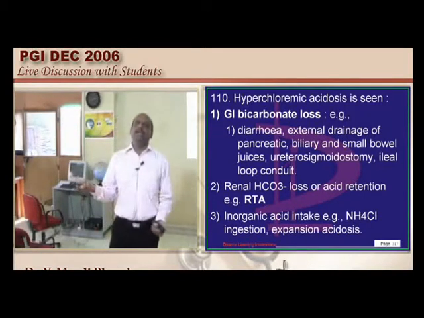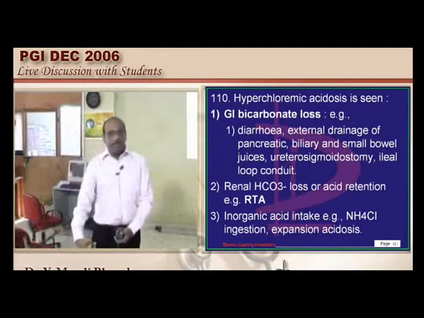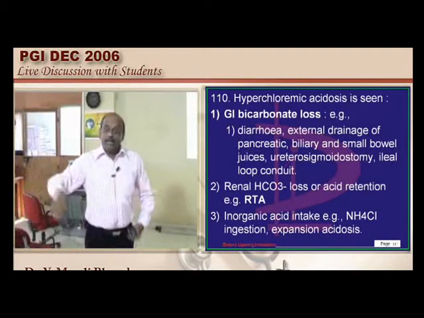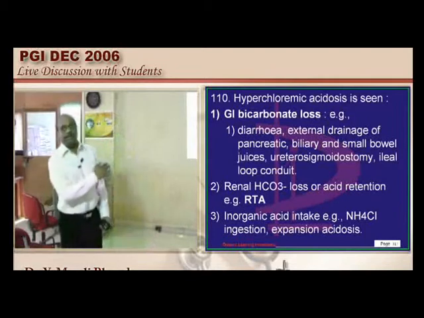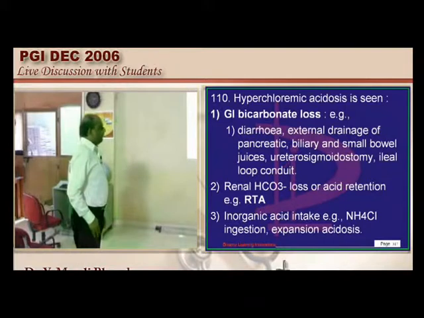If I use a carbonic anhydrase inhibitor like acetazolamide, bicarbonate reabsorption in the proximal tubule is lost. So bicarbonate is lost into urine, and that is another important reason it can lead to development of this kind of normal anion gap metabolic acidosis.